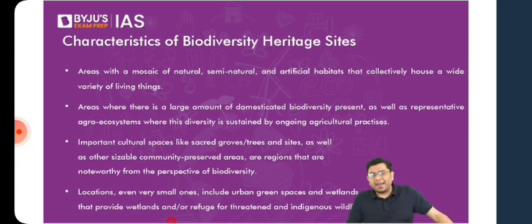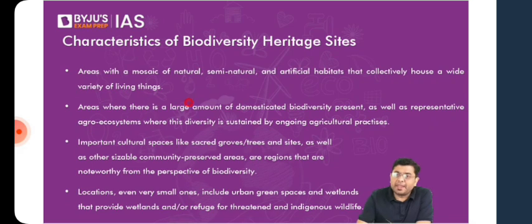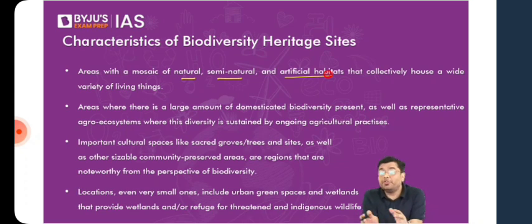So what are the characteristics as per which the biodiversity heritage sites are declared overall? If you take a look at the characteristics, these are areas which have the presence of natural, semi-natural, or even artificial habitats. So it is not as if only natural habitats or natural ecosystems will be prevalent. For example, let's suppose those areas have a significant amount of natural diversity, and along with that, there is also a significant presence of the human-made or human cultural aspect.